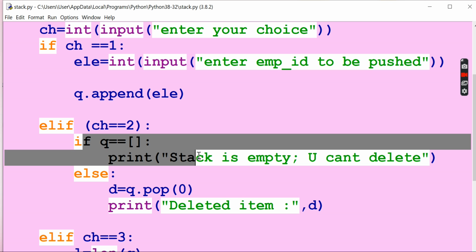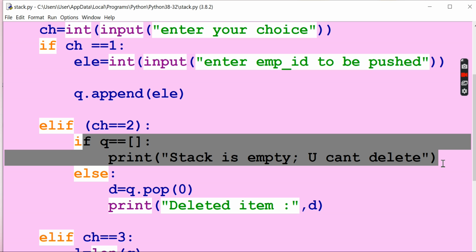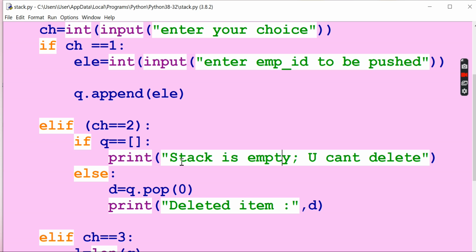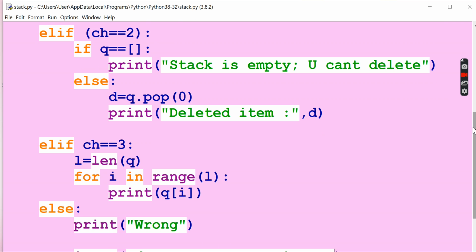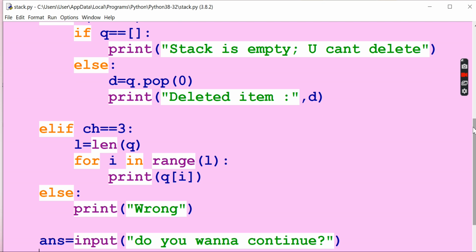If the queue is empty, you cannot do the deletion, right? No one is there in the queue, so no one can be deleted from this queue. So if the queue is empty, then you have to give the user a message that the queue is empty, cannot delete anything. If it is not, then you have to delete the first element of the queue. That is queue.pop(0). Pop means delete, deletion of the 0th element. That will happen if the user enters 2.